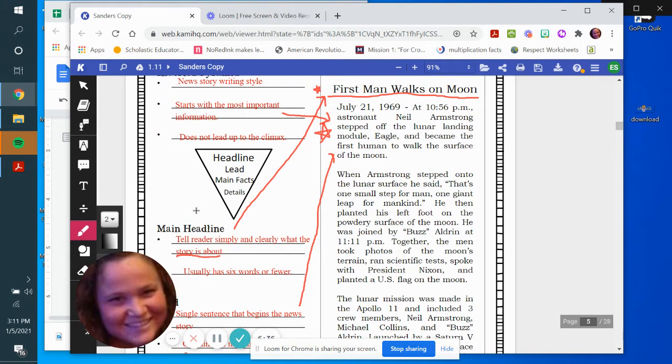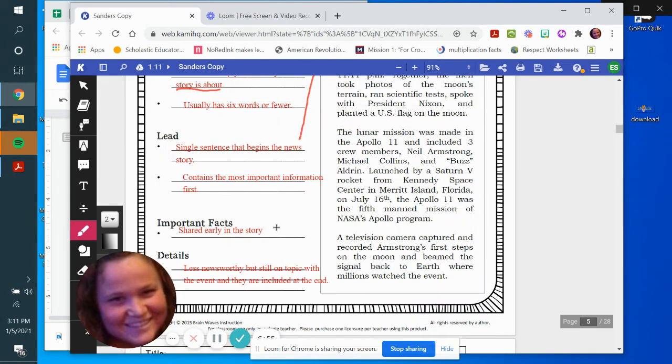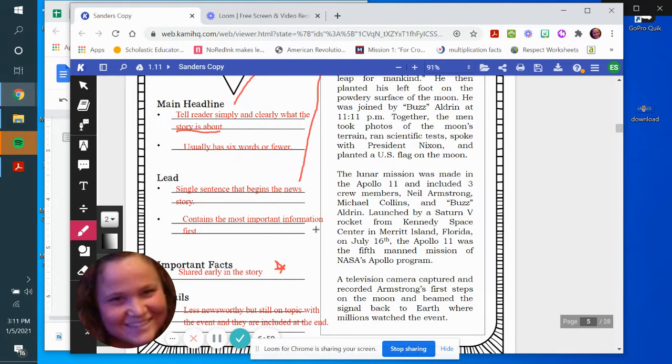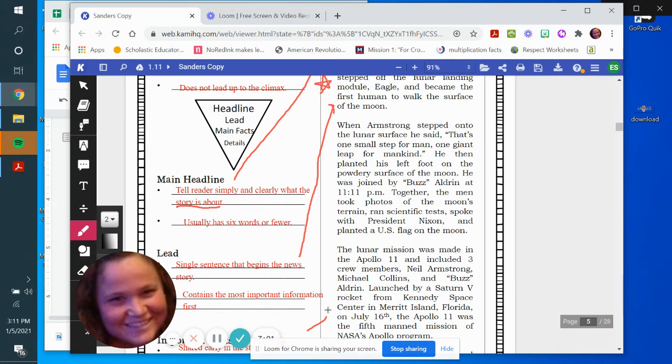So those are all important facts that happened as far as the lunar walk. It's not the most important. The most important is the first step, which was Neil Armstrong, but then they continued with what else they did while they were walking on the moon. Okay, so we definitely did this. We shared some important facts early in the story. Good.